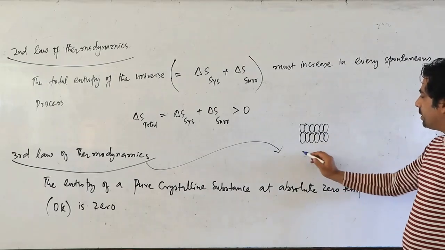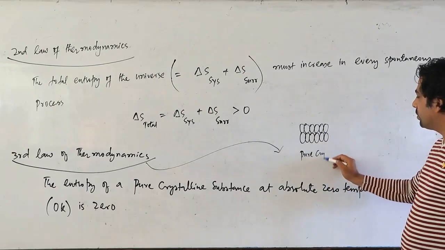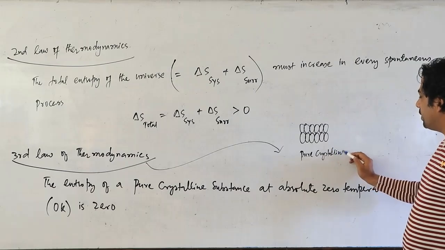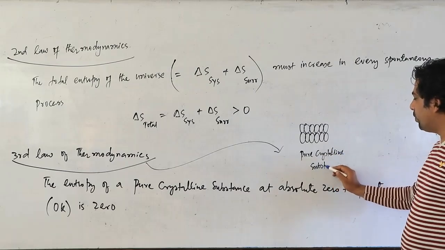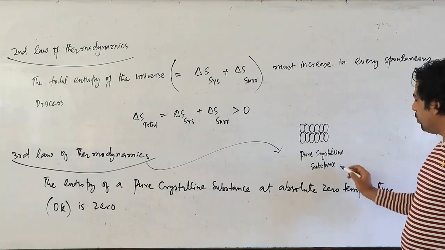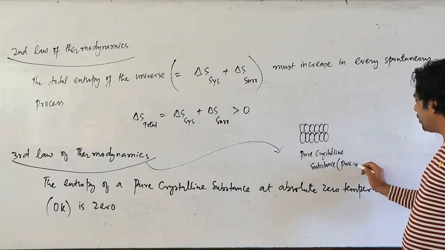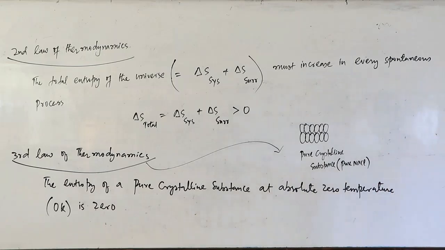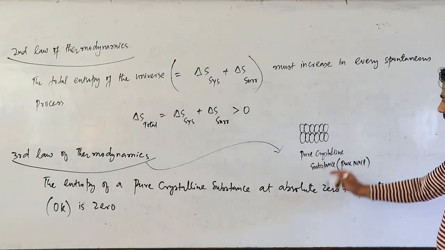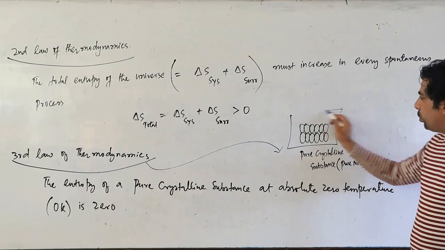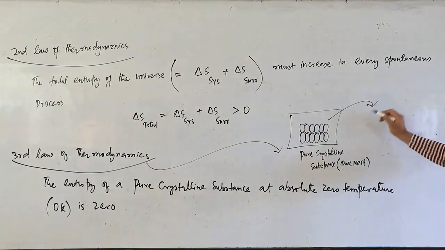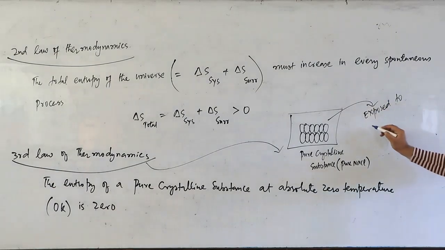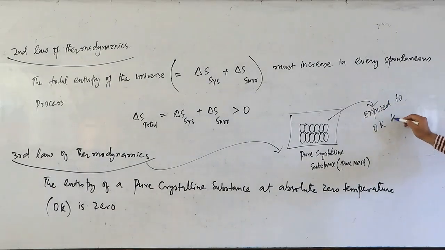Okay, so this is with me, a pure crystalline substance. Now you will be thinking, what is this pure crystalline substance, my dear friends? You can take pure NaCl, sodium chloride. That is a pure crystalline substance. What happens when this substance is exposed? If this pure crystalline substance is exposed to 0 Kelvin temperature,